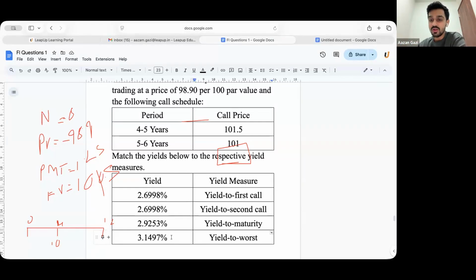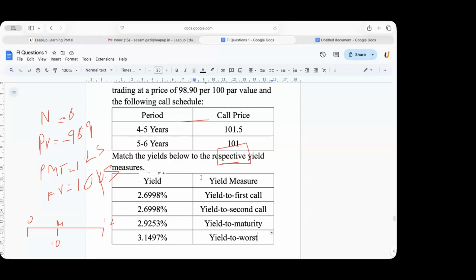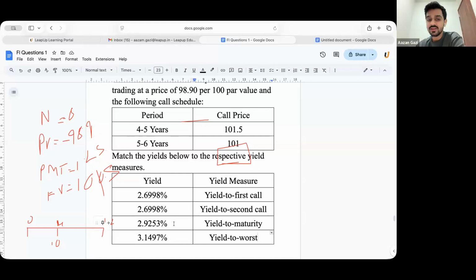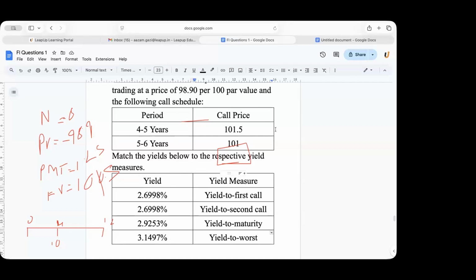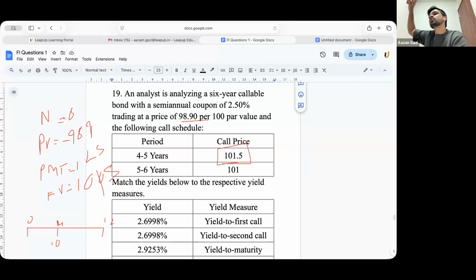What would be yield to second call? Quickly just change your N, change your FV. N कितना होगा now? N would be 10. 2.92. Okay. And what is YTM, the yield to maturity?